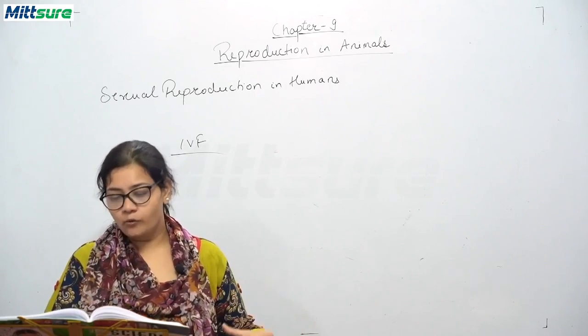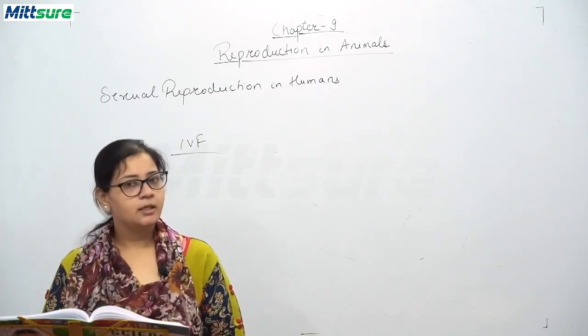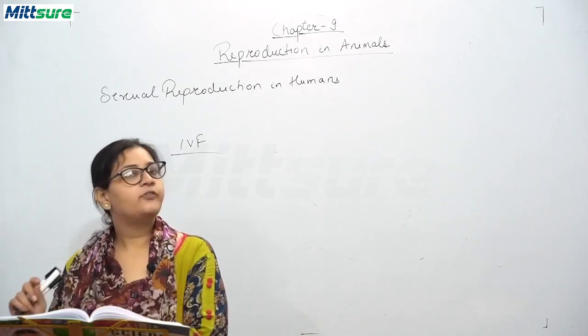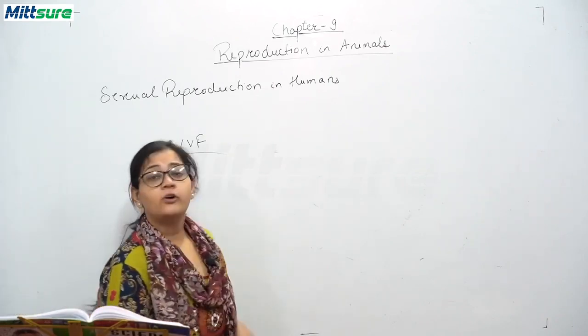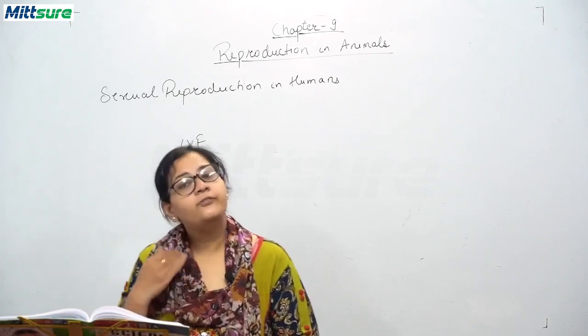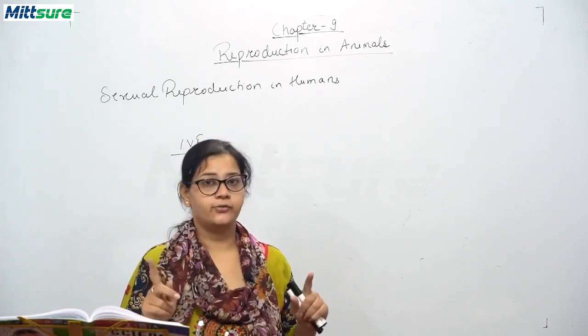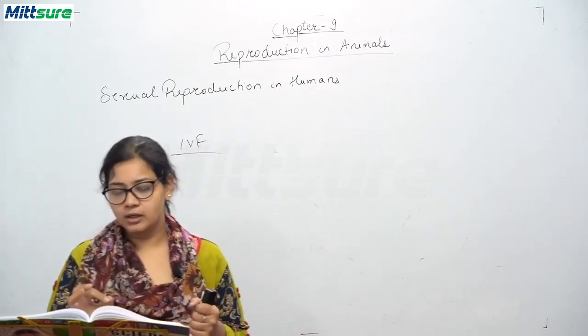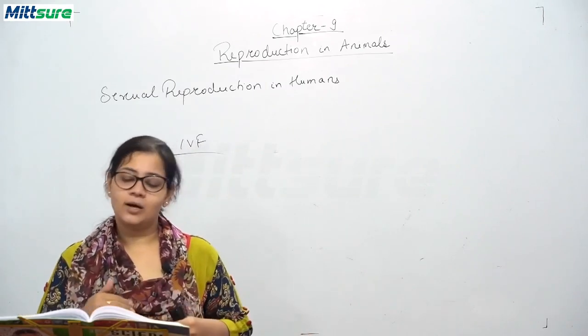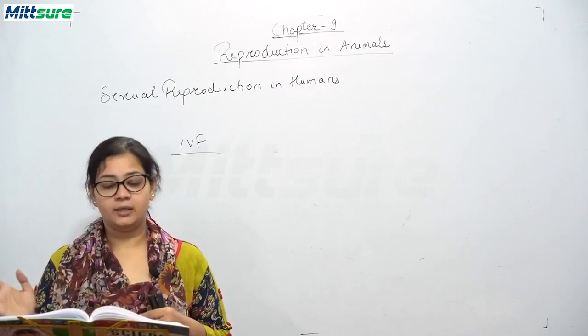Freshly released ovum and sperms are taken and kept together for a few hours in a test tube for in vitro fertilization. If the fertilization occurs, okay, not every time a fertilization will occur, if the fertilization occurs, then the zygote is allowed to develop for about a week.